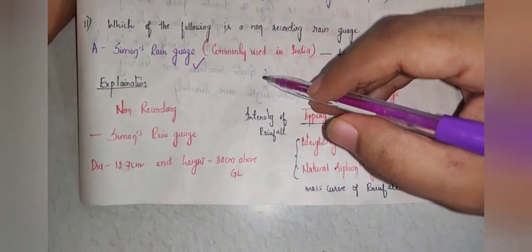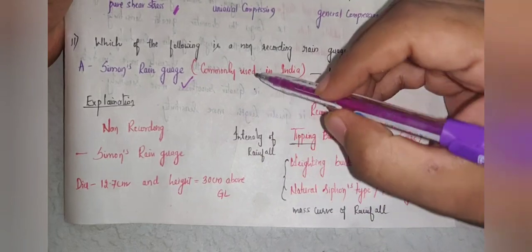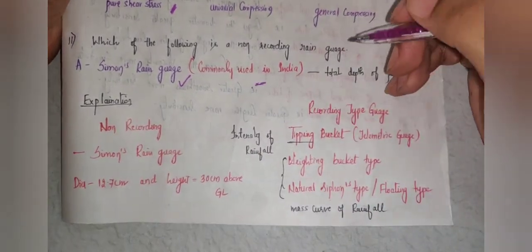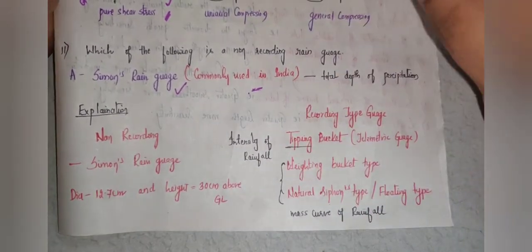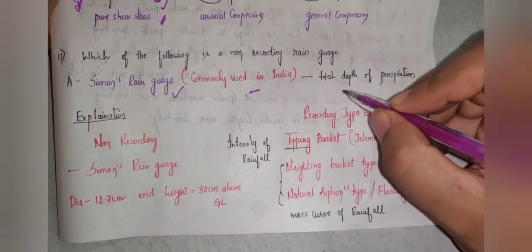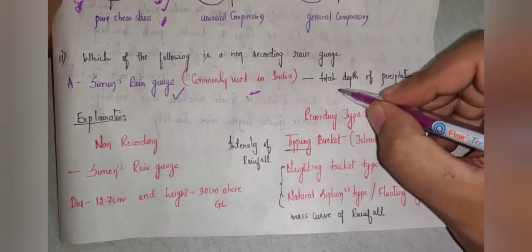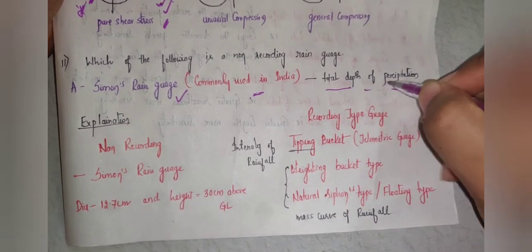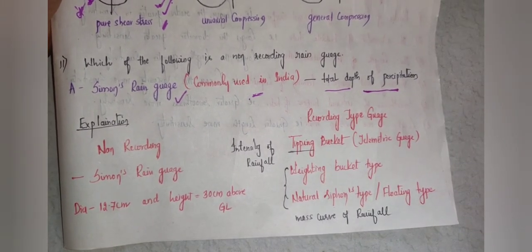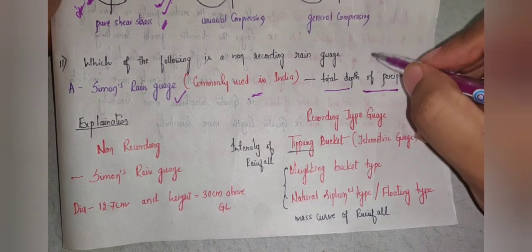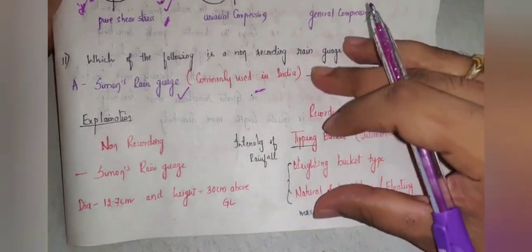Simon's rain gauge is commonly used in India, right? One more question that they may ask based on Simon's rain gauge: what is it used to measure? It is used to measure the total depth of precipitation. They may ask you a question related to this.